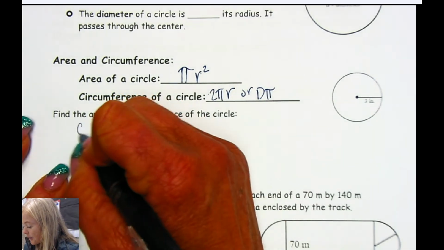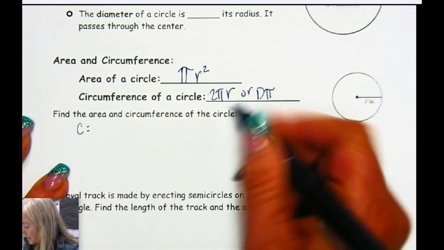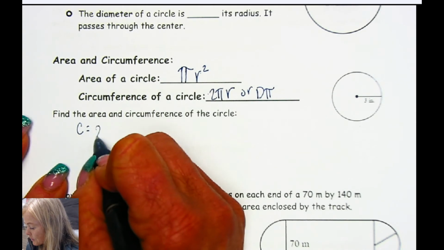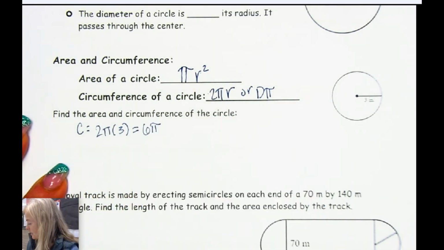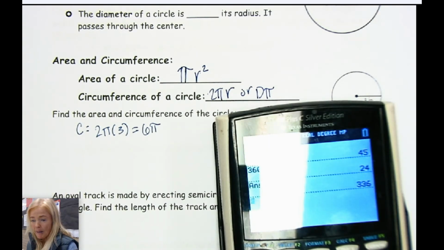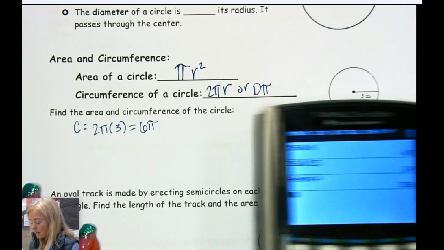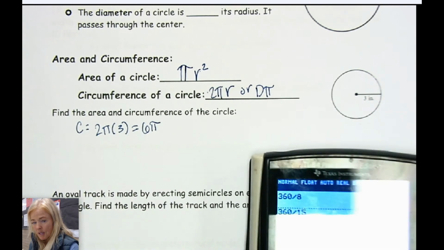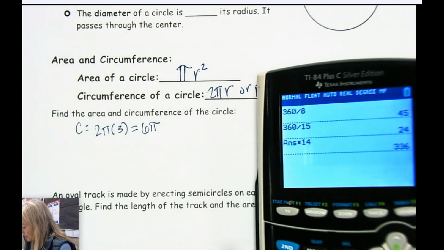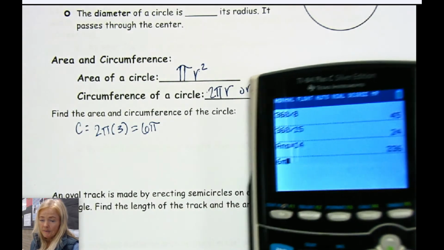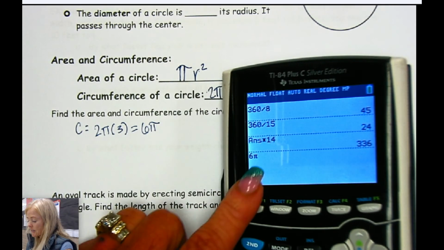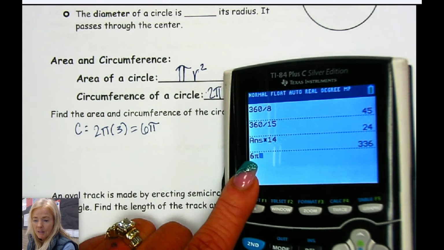So to find the circumference first, because we have the radius, we're going to use the 2 pi r formula. So 2 pi times 3, which is 6 pi. And then you can put that in the calculator. 6 pi would be what we would call the exact circumference. But if we want to be a little more approximate instead of exact and have some actual numbers to deal with, then we would just take